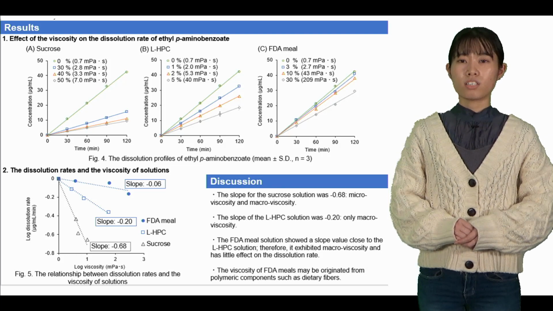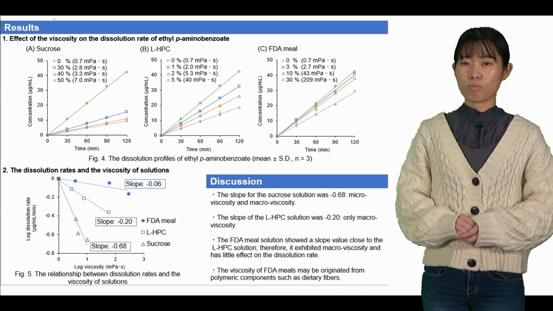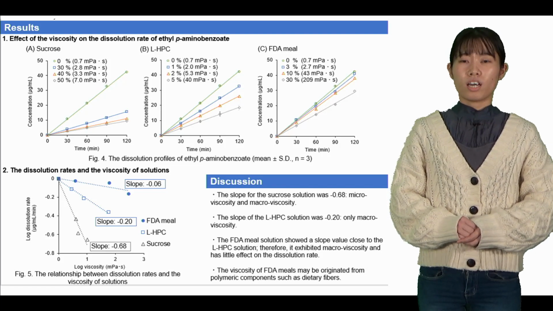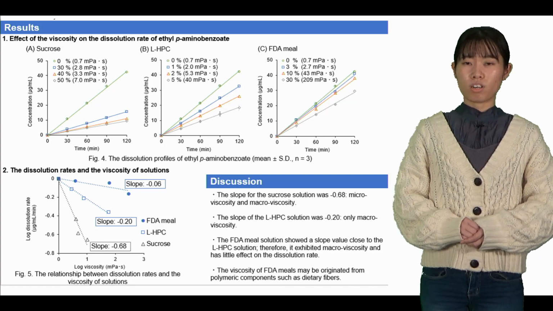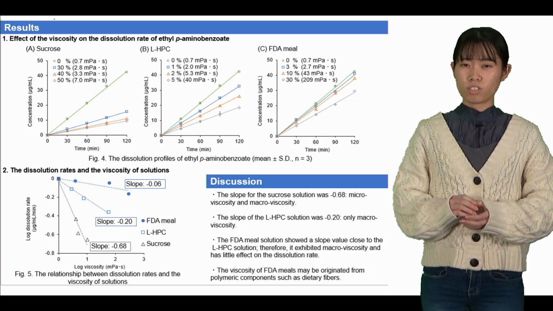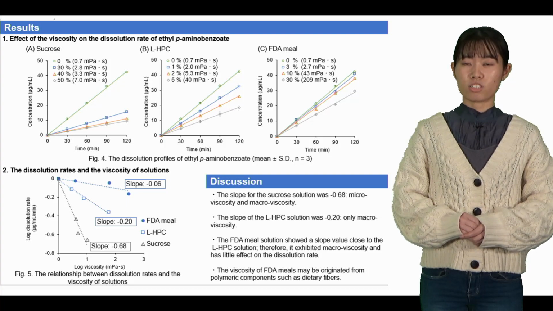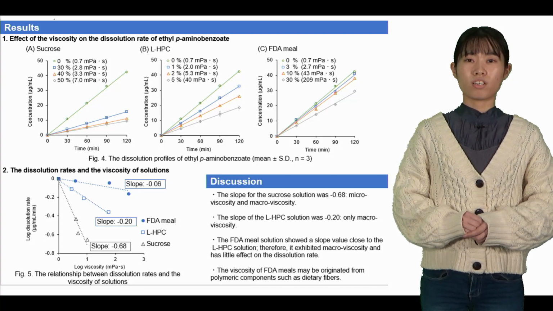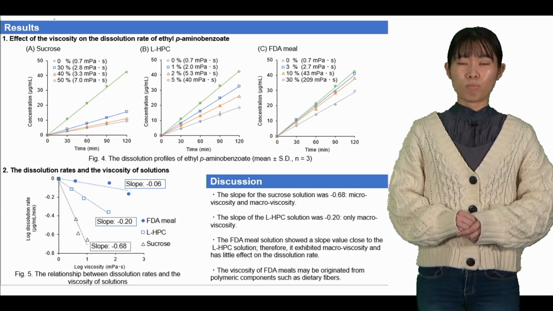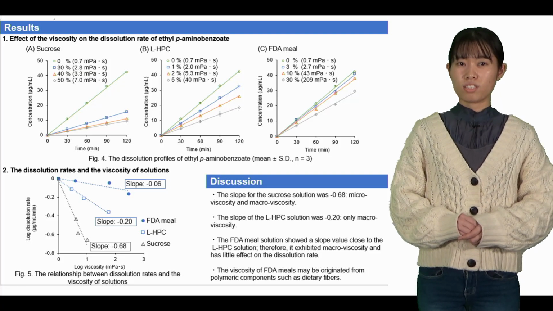On the other hand, the LHPC solution's slope was minus 0.2, which is close to minus 0.17, so it was classified as macro viscosity. The FDA meal solution's slope value was close to that of the LHPC solution. Therefore, it exhibited macro viscosity and has little effect on the dissolution rate. The viscosity of the FDA meal may originate from polymeric components such as dietary fibers.